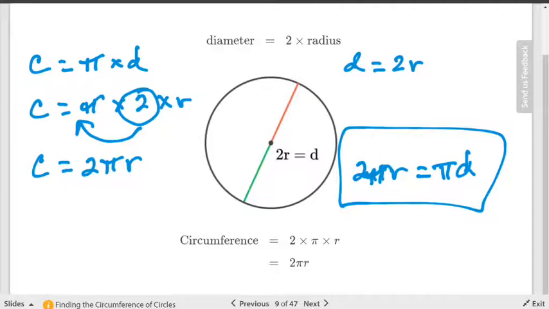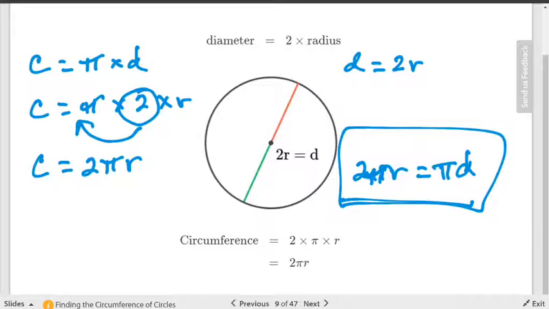Sorry, my pi is not very pretty. Okay, 2 pi r or pi times the diameter.